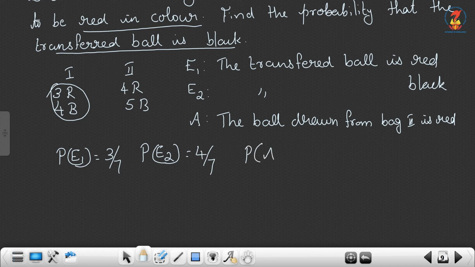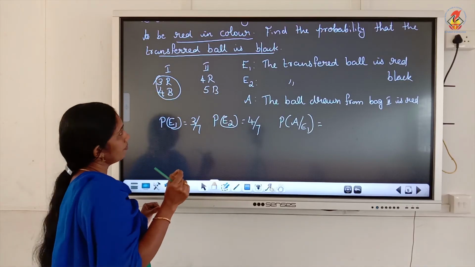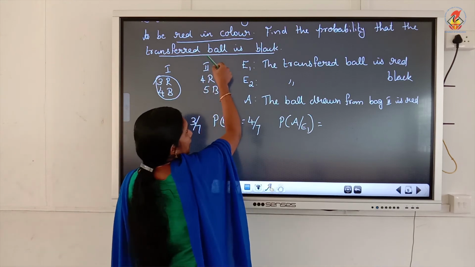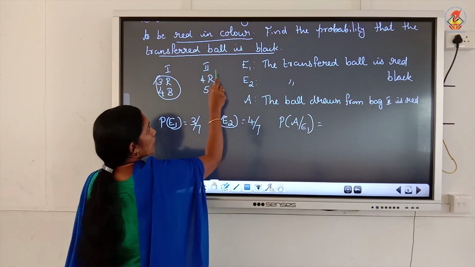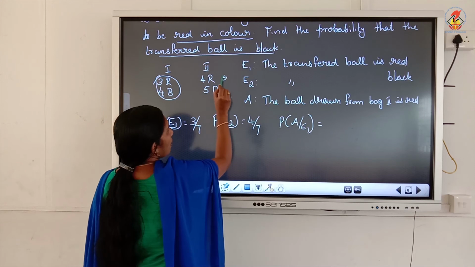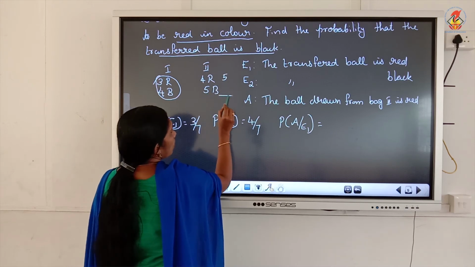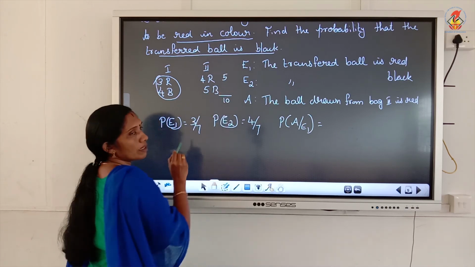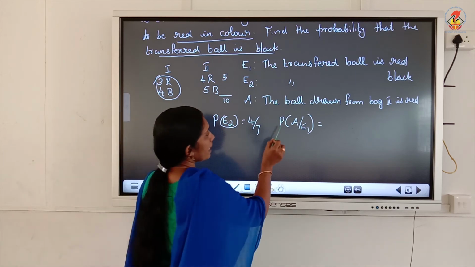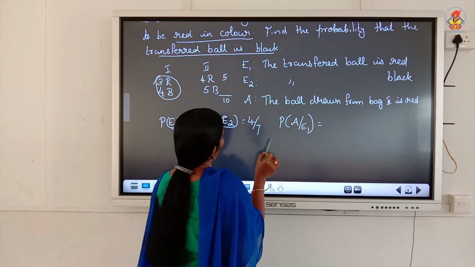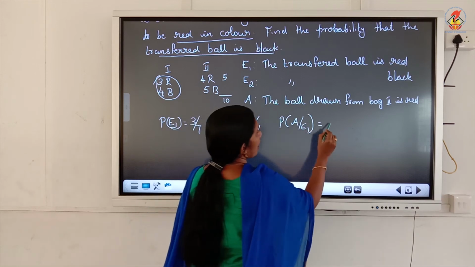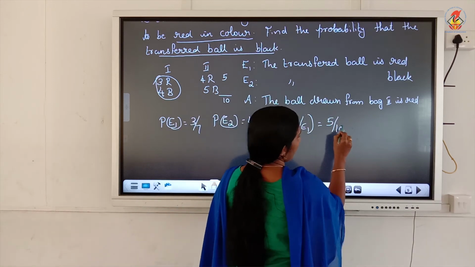Now what is P of A given E1? A given E1 means from the first bag taking a red ball and transferring it to bag 2. So now the total red balls become 5 and total balls become 5 plus 5, that is 10. So taking a red ball from bag 2, 5 red balls out of 10.